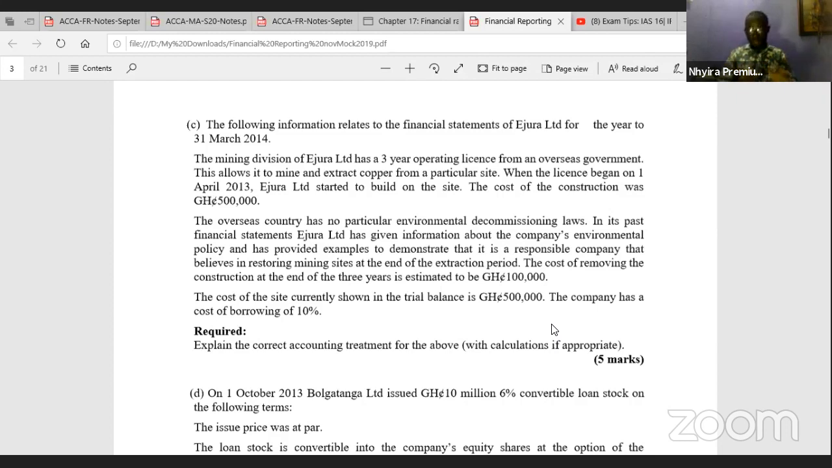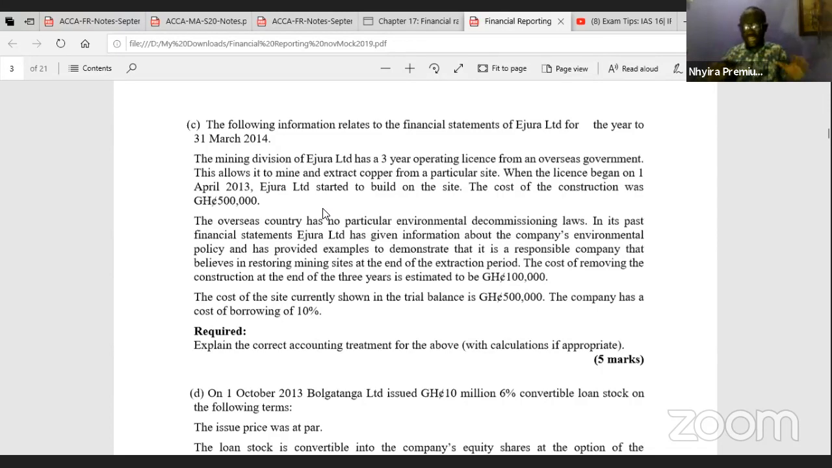So let me build up to this point. You must understand what's happening here. It's a mining company, and they have acquired a mining license to operate for 3 years. For that reason, on 1st April 2013, which was the beginning of the current year under consideration. Remember, the current year ended 31st March 2014, which means at the beginning of the current year, 1st April 2013, they started the construction. They started building on this site where they have acquired the license for mining. And we are told that the cost of this is going to be 500,000.